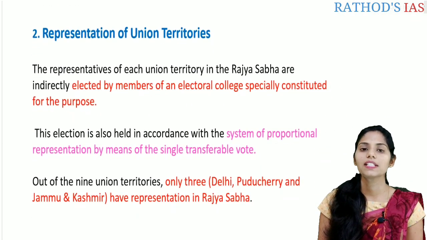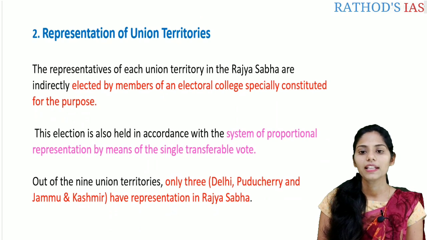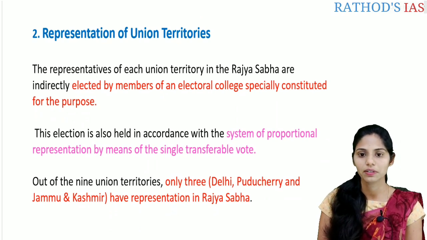And if you see the representation of the union territories, the representatives of each union territory in the Rajya Sabha are again indirectly elected, mainly by the system of proportional representation by the single transferable vote.